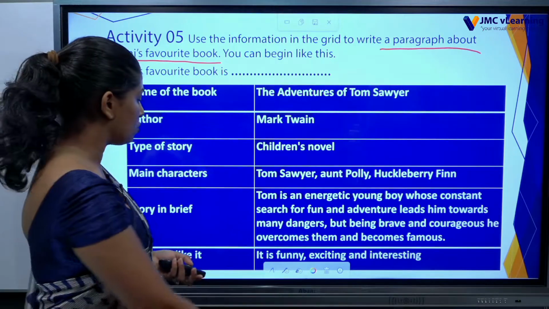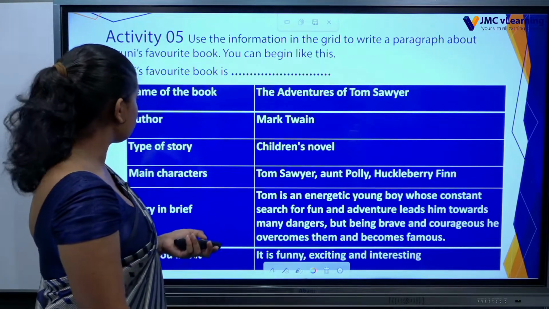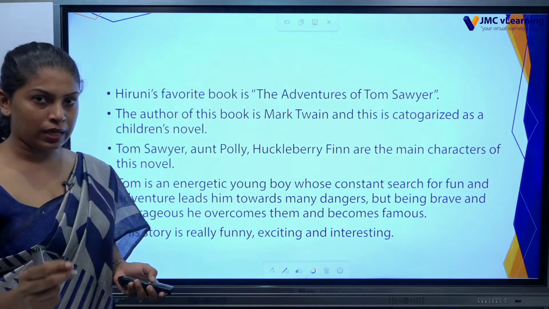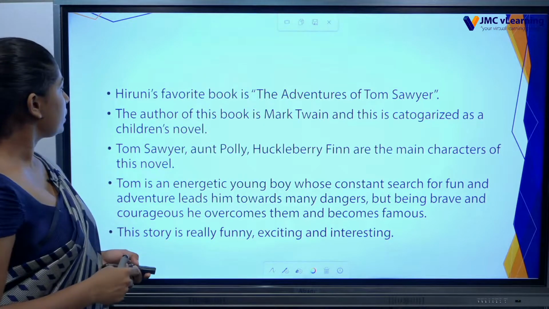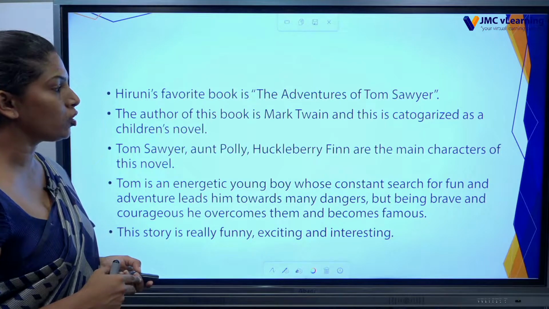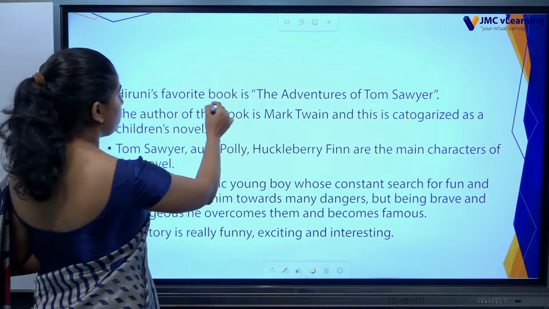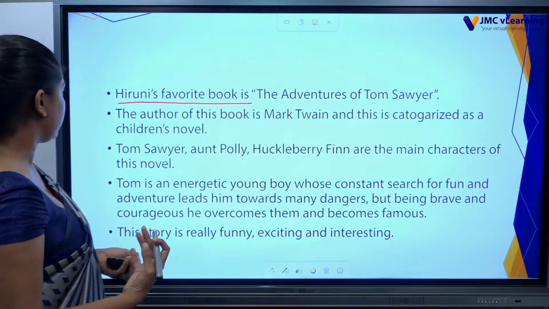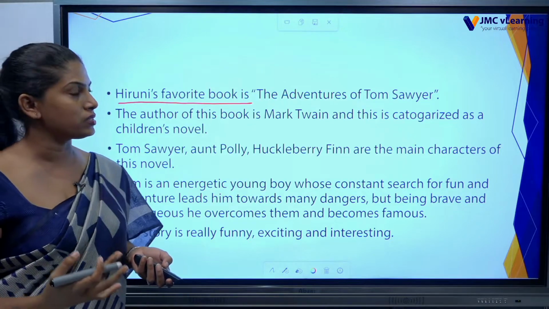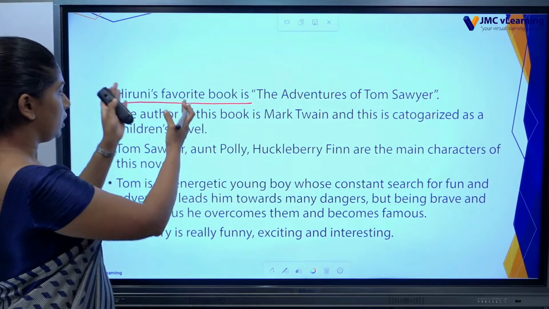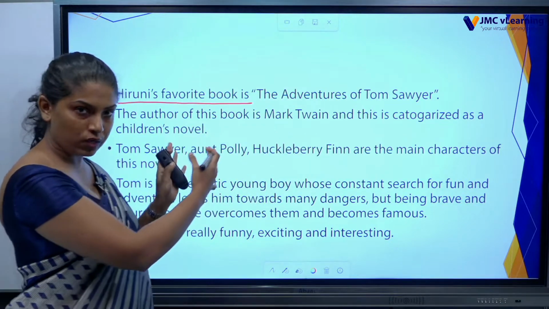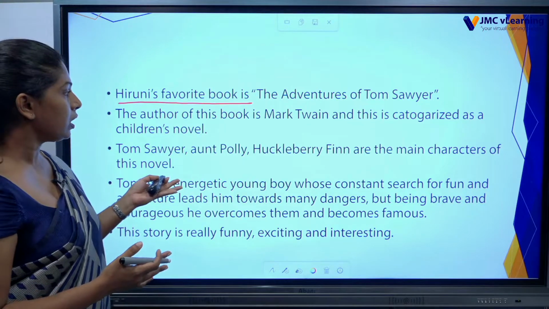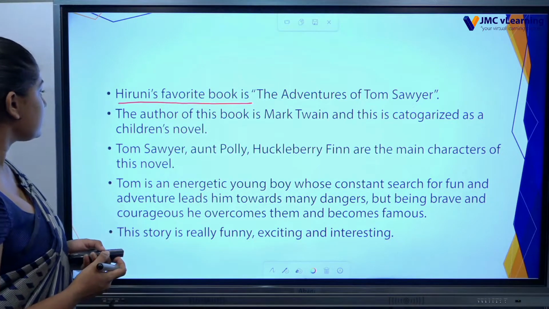So let's see how to write this in a paragraph or in a story. Yes, I have given that in points. Either you can use it as a paragraph or like this. Hiruni's favorite book is The Adventures of Tom Sawyer. We are talking about this book now, so I have joined the book and its name in one sentence. The author of this book is Mark Twain, and this is categorized as a children's novel.